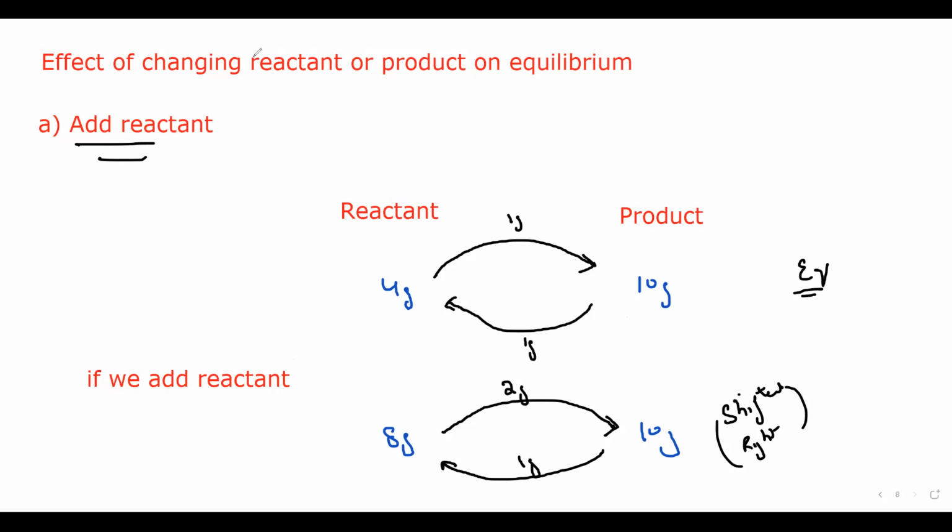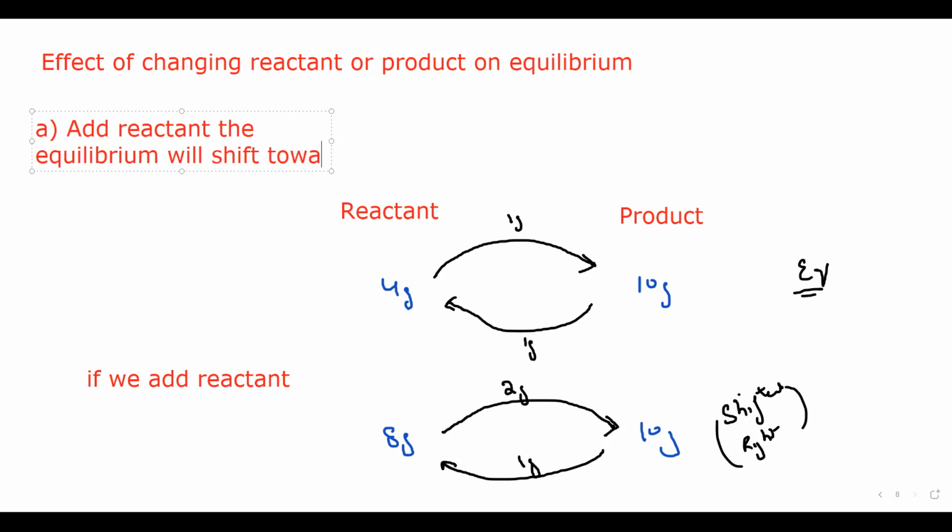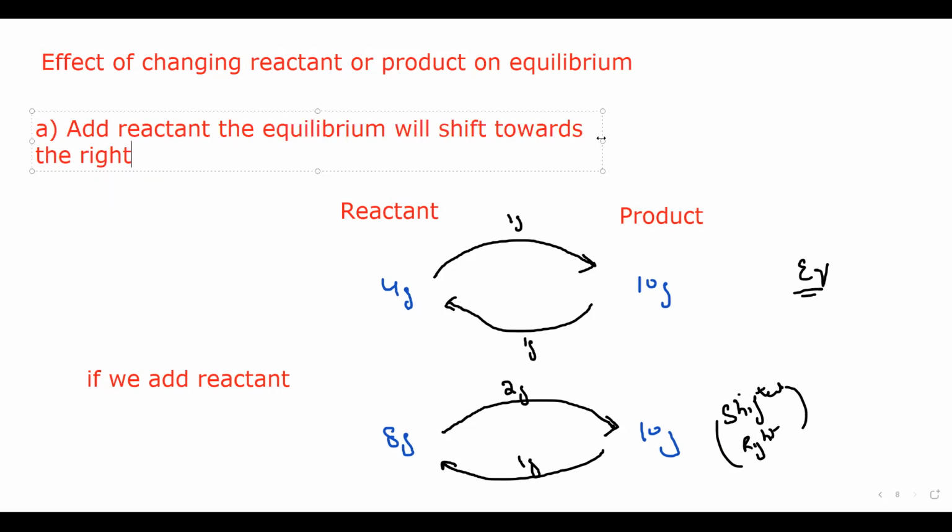So whenever we add reactant, the equilibrium will shift towards the right hand side. Is it clear? The first part, if we add a reactant, what will happen? Any doubt in this part?